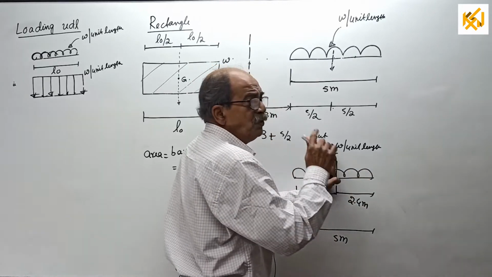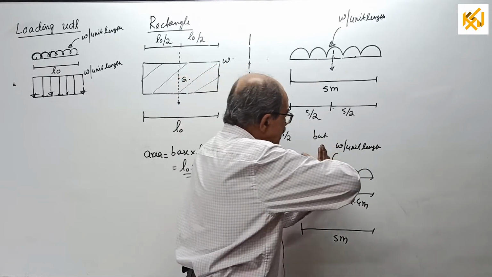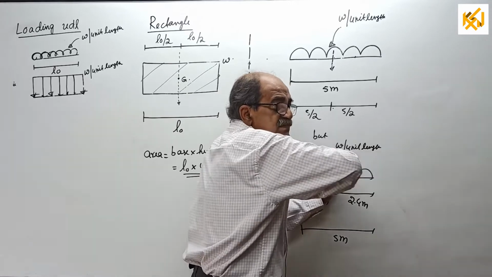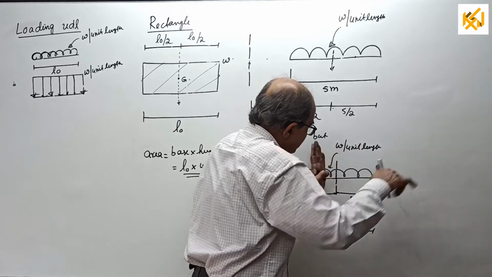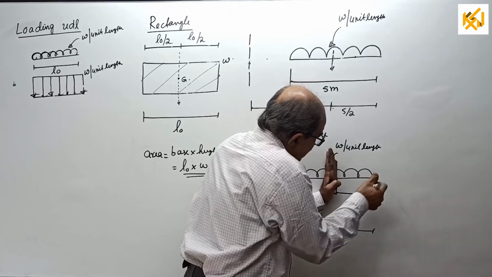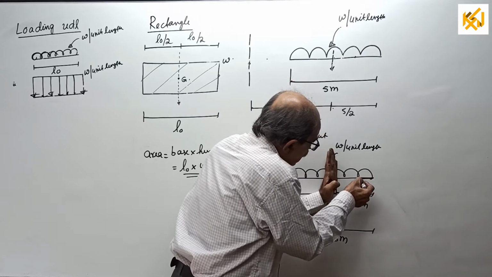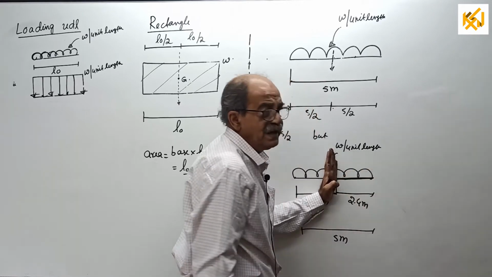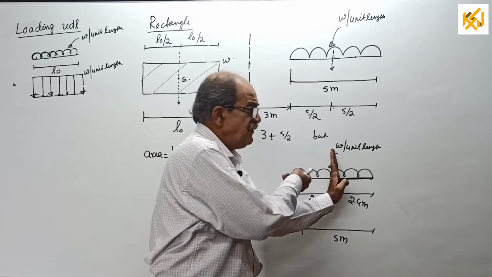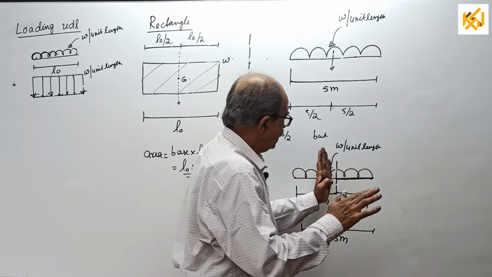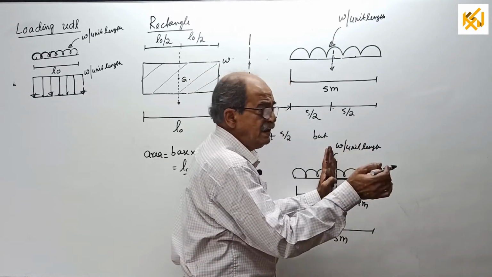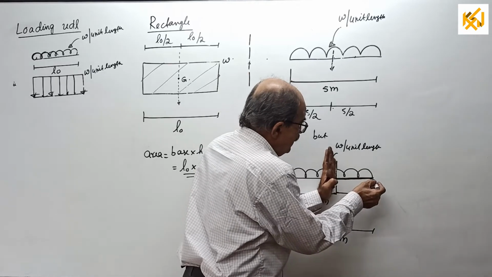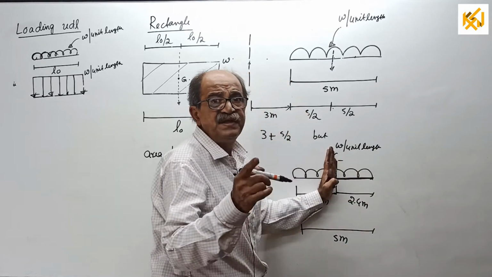Now, suppose you decided to look this side. Then, when you look this side, you can see UDL only for 2.4 meter length. This 2.6 is not visible to you. Therefore, if you want the moment, we want what? If it is a rectangle, where is the center of gravity?